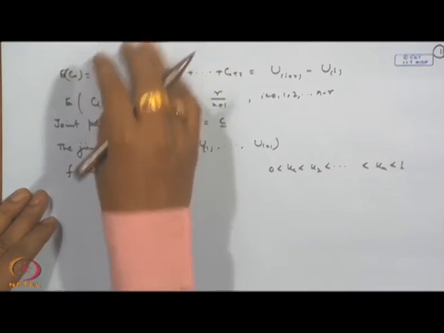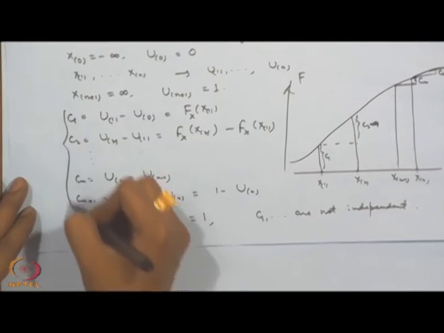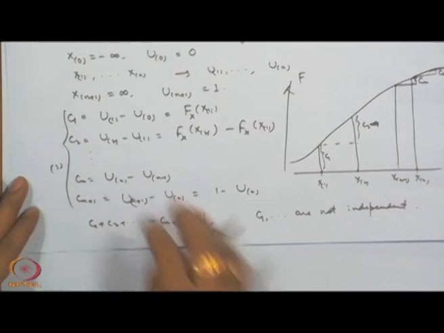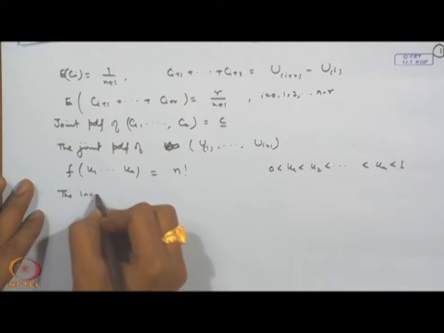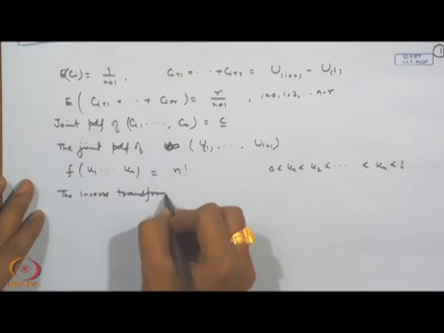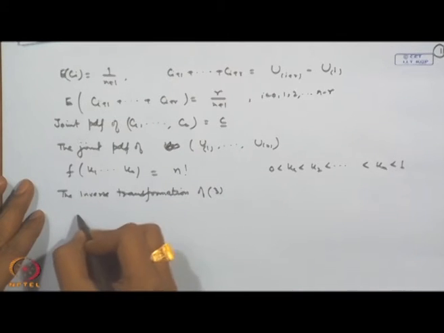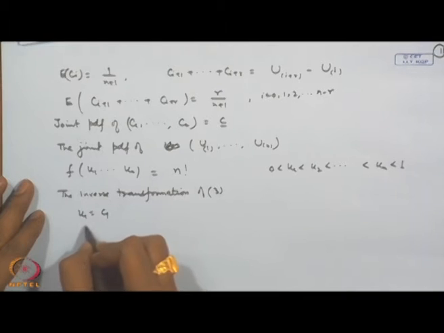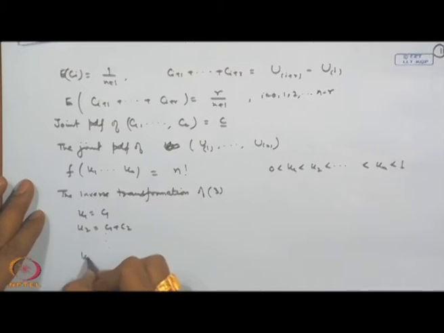And the transformation that we are having here, let me call it 3, the inverse transformation of 3 is given by U_1 equal to C_1, U_2 equal to C_1 plus C_2, and so on, U_n equal to C_1 plus C_2 plus ... plus C_n.